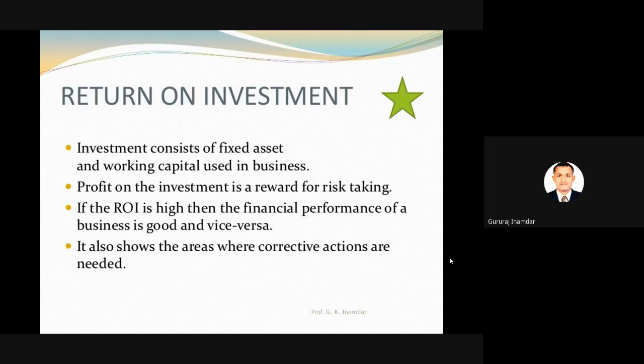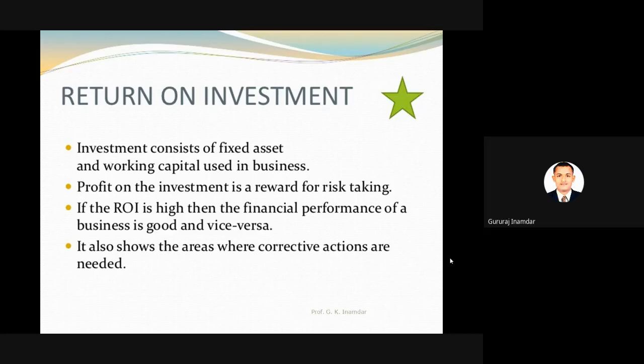Now return on investment, we have to consider this point. Profit on the investment is a reward for risk taking. This is a very important factor. What is profit? Profit is nothing but the investment reward. That is, we invested money, we took the courage. This is a risk. Investment is also risk.